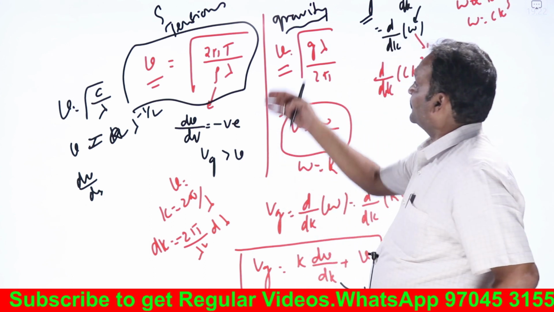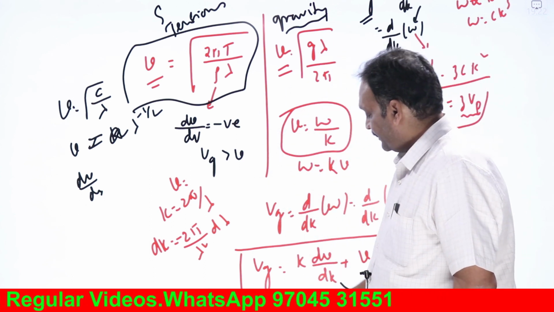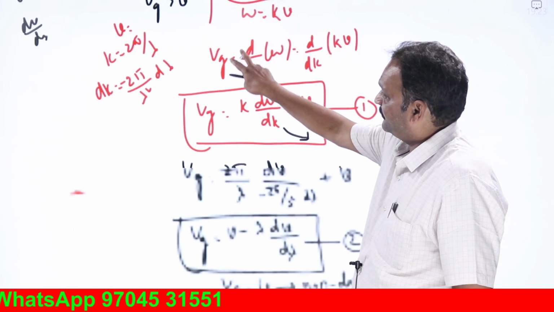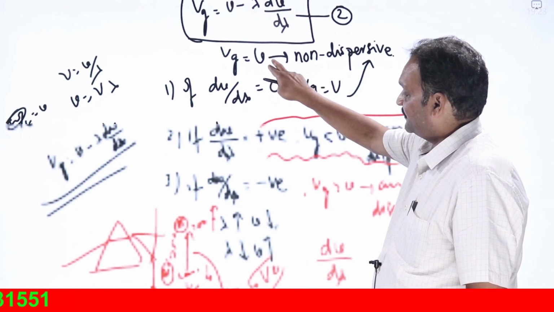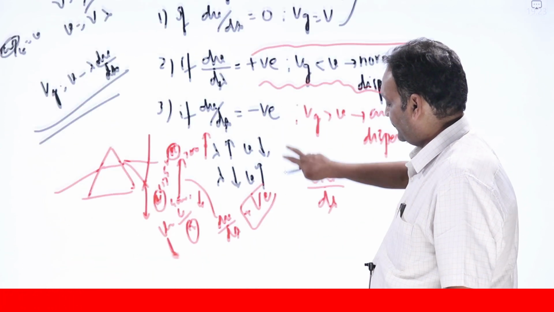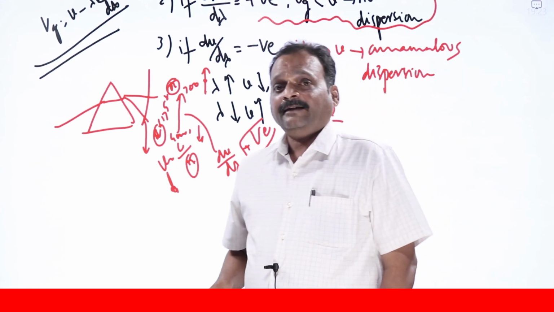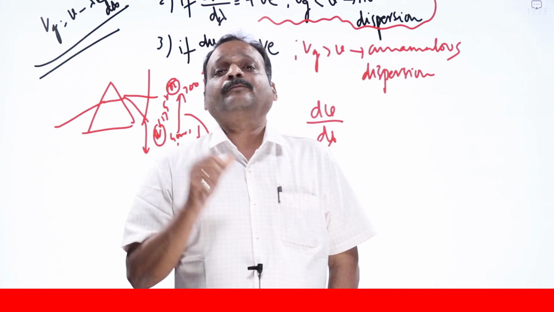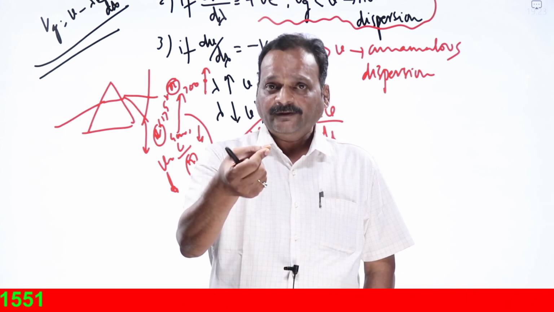So this is about wave and group velocities extensively. They are applicable in waves and oscillations, as well as in quantum mechanics, because we have to relate the wave aspect of a particle and the particle aspect. So this is about the significance of wave and group velocities. We will solve some problems in the next session. Okay, thank you.